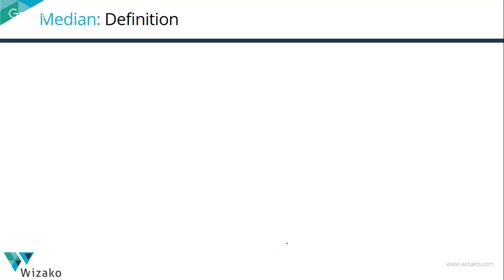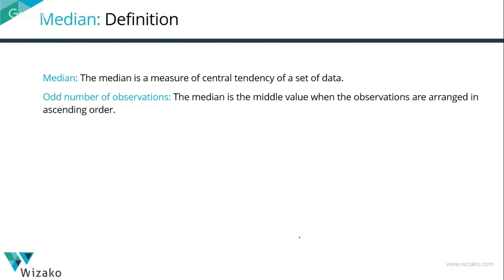Let's move on to the second parameter, which is median. The definition: it's a measure of central tendency, pretty much similar to average. It's another way of measuring the central tendency of a set of data. What is the median for a set of odd numbers? If you have an odd number of observations, write those numbers in ascending order. The middle value is going to be the median.